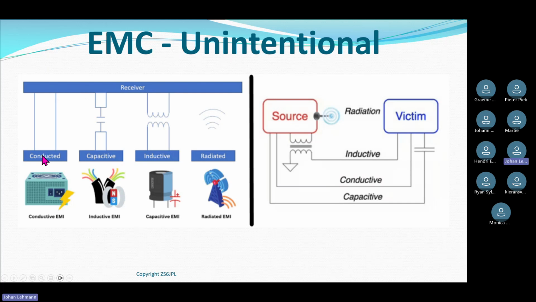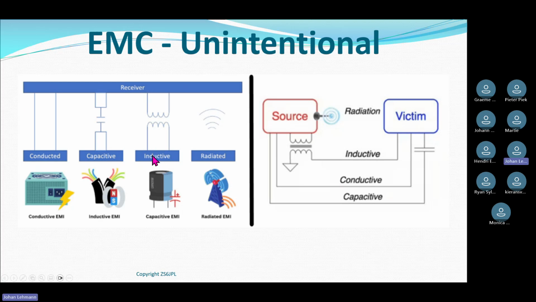Okay, so conducted, because it's conducted on wires, this is typically the E field, the electric field of my wave, that is conducted. Capacitive, the same scenario. Capacitive coupling is normally the E field, which is coupling to my receiver via the cabling. Okay.